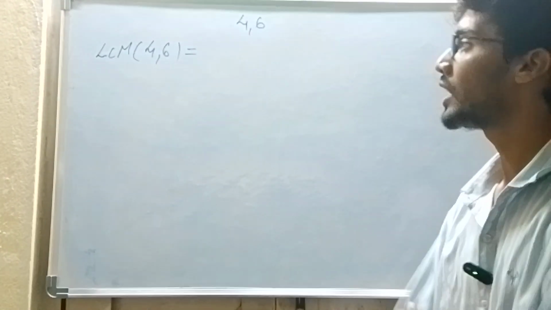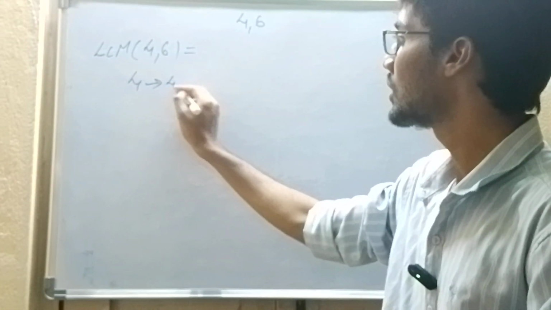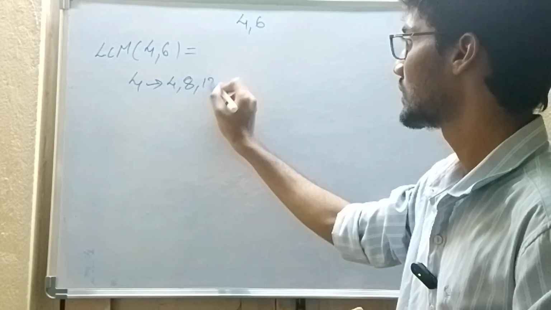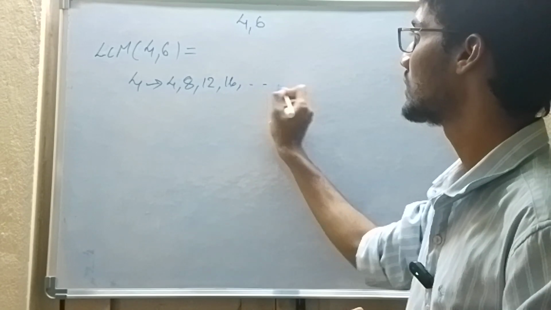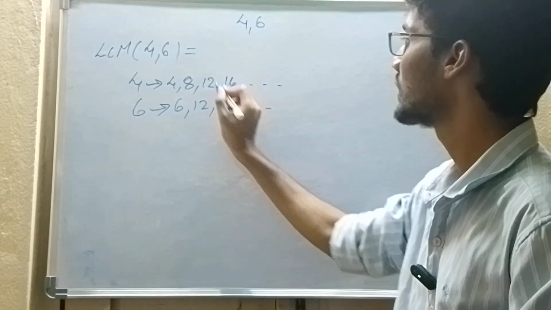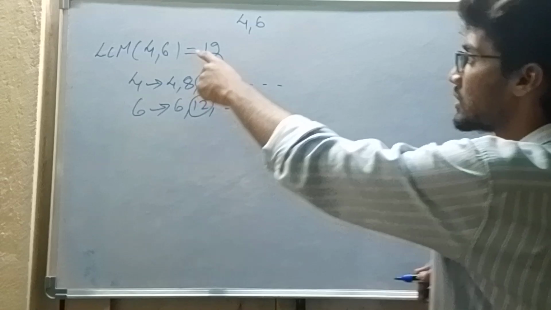What are the multiples of 4? 4, 8, 12 and so on. Multiples of 6: 6, 12 and so on. The least common multiple is 12. So the LCM of 4 and 6 is 12.